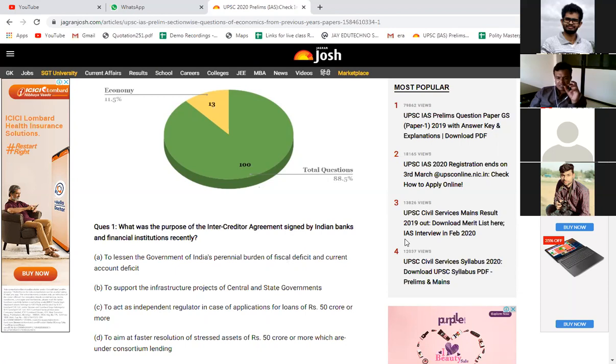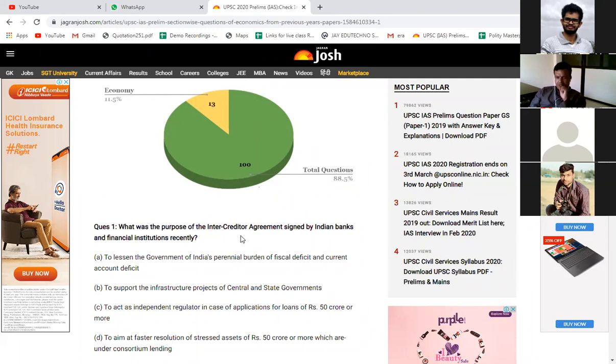Do you remember, when I was discussing the banking sector in the basics, I told you there are institutions which have got a license from the bank as a bank, and there are some other institutions which have not got a banking license. So this agreement is signed between Indian banks and other financial institutions like NBFCs, that is non-banking financial corporations. So the question is, what is the purpose of the intercreditor agreement signed by the Indian banks and financial institutions recently?